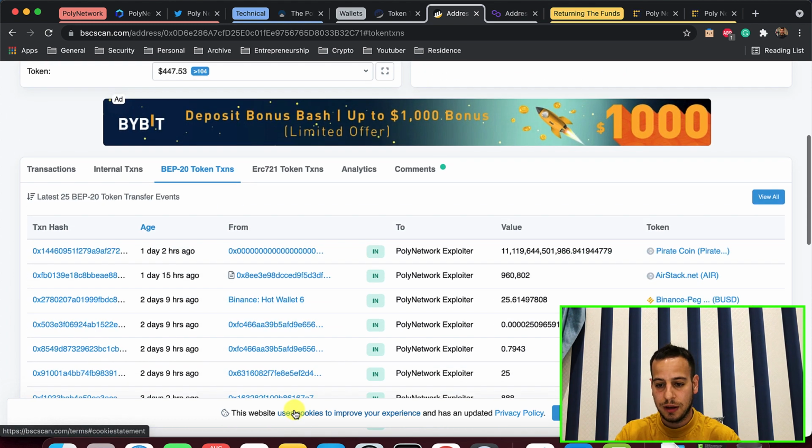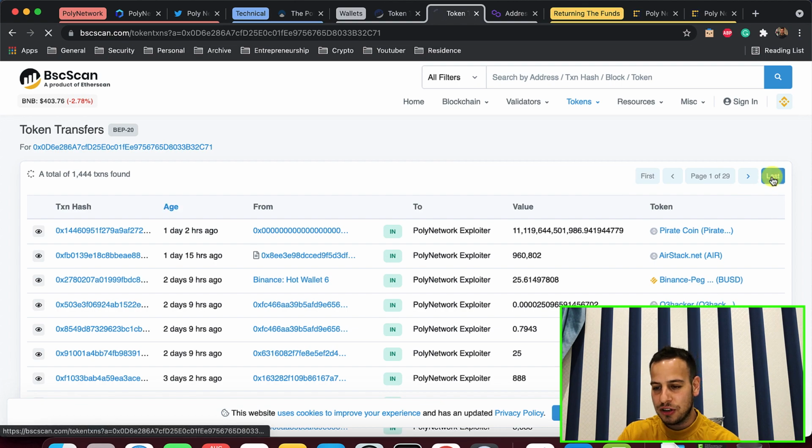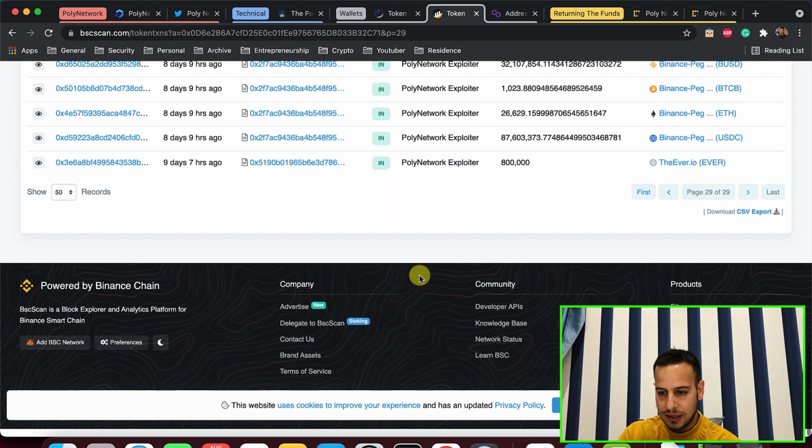This is super interesting. We didn't get into the messages part yet. This is the even more interesting part. So again, I'm going to the token transactions, going to the last, and just the same here.